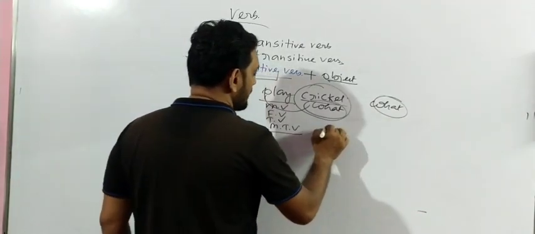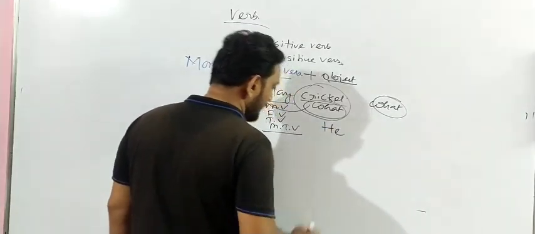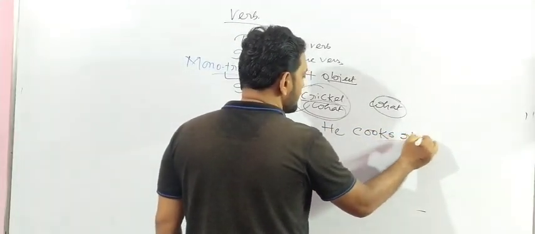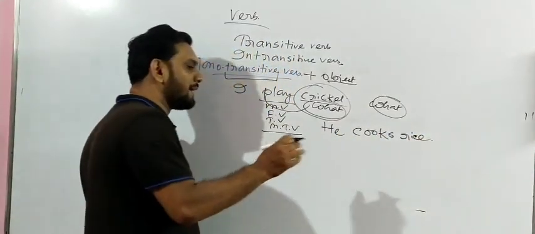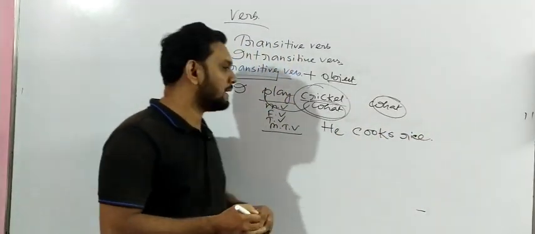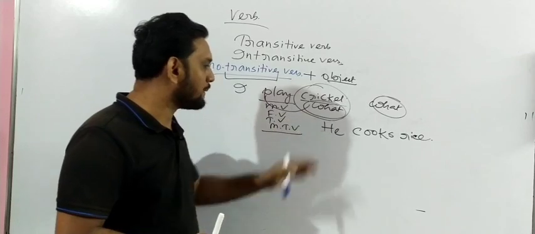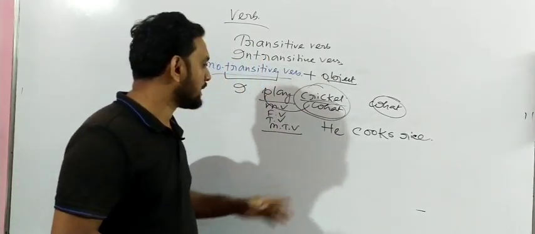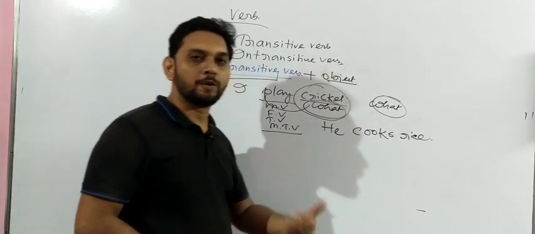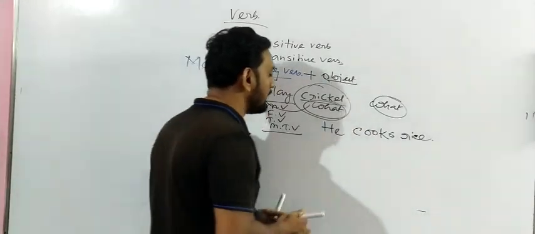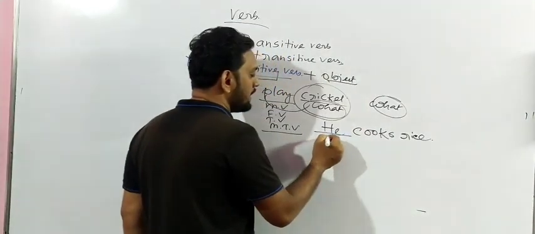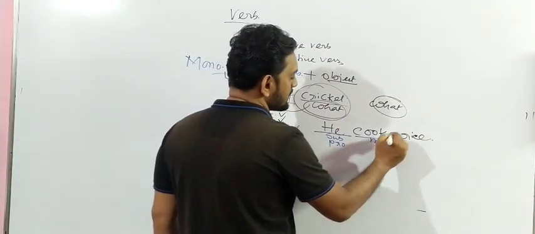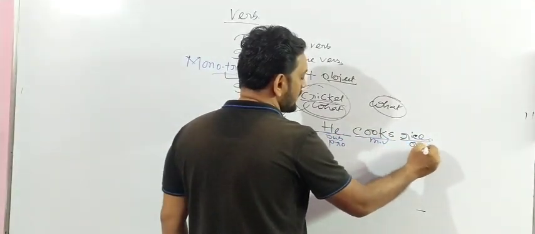Another example. Suppose, he cooks rice. Very simple and very authentic sentences are written over here, so that you can understand the concept. So, he cooks rice. How many objects are there in this sentence, my friend? Let me define it. He is the subject over here, and the subject is a pronoun, yes or no? Cooks is the main verb of this sentence, and rice is the object of this sentence.